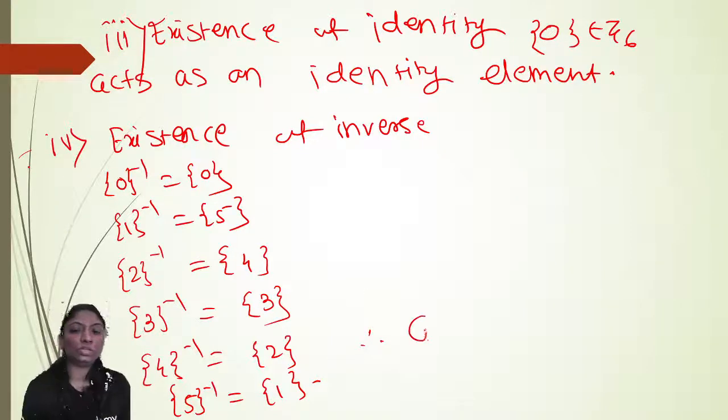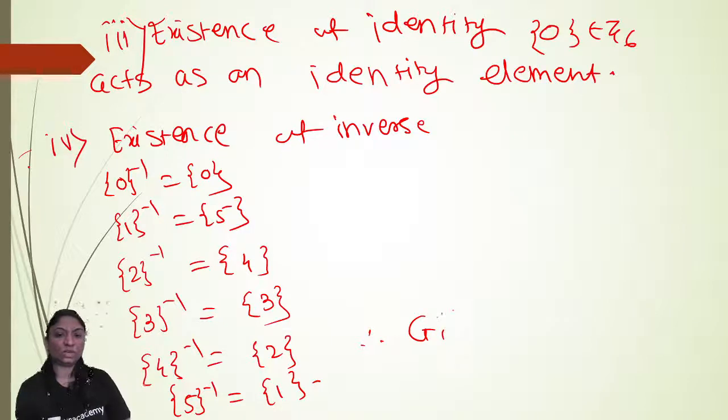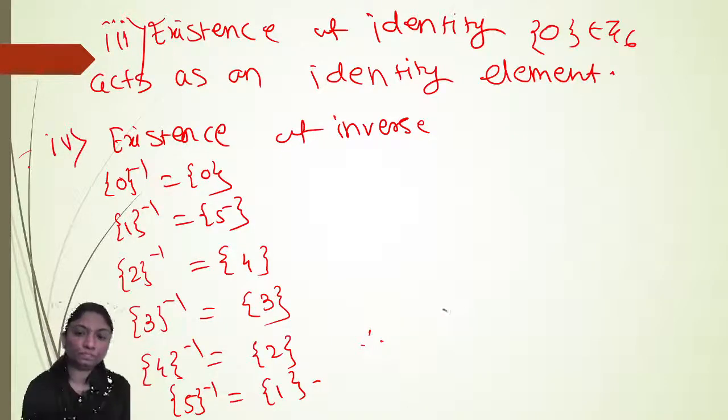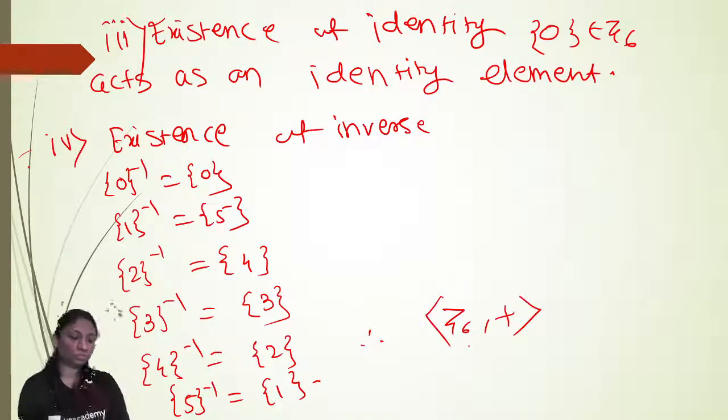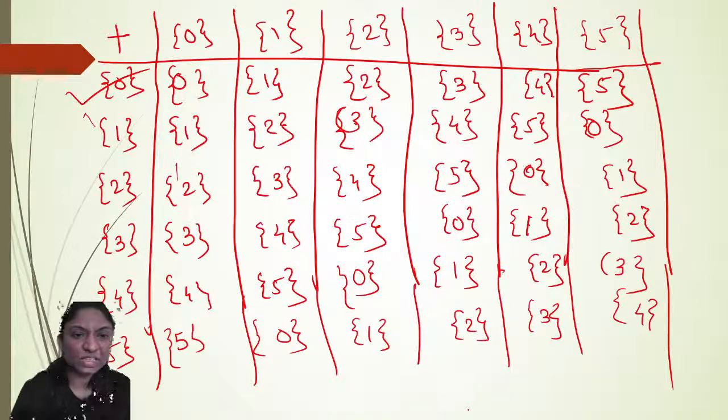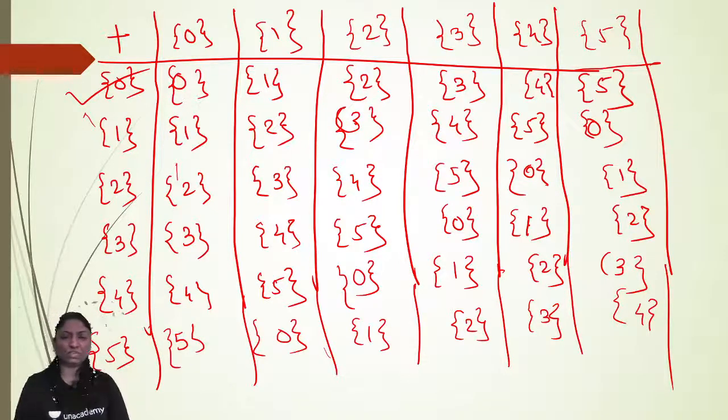Therefore, Z6 with respect to addition forms a group. Okay. Now abelian also, we can see that the row entries and column entries are the same. So rows and columns are the same, which shows that the commutative property also holds.